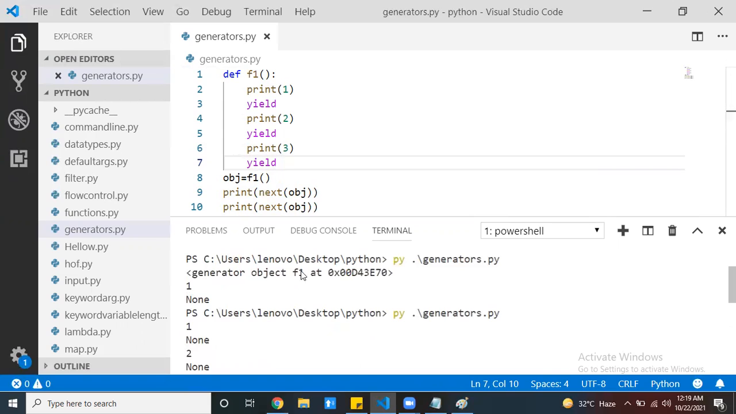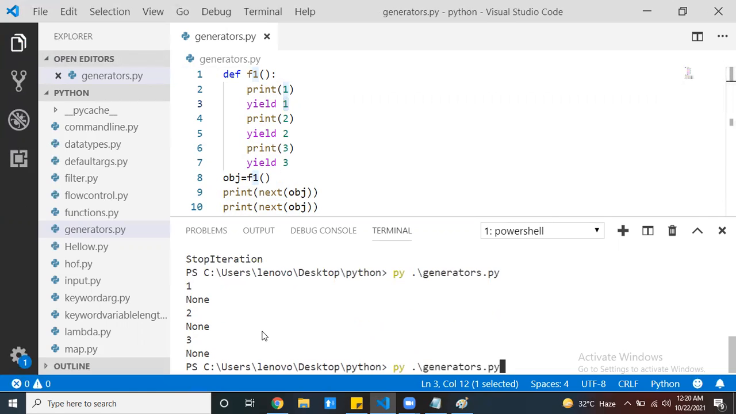What is this None? My yield can return some value. You didn't return anything, so it's None. You can return some values. That means you can write some set of statements, and the results of those statements you can return from here by using yield. Now see this, one is printed, returned by yield. Two is printed, returned by yield. Three is printed, returned by yield. By using yield, we can return some values also.